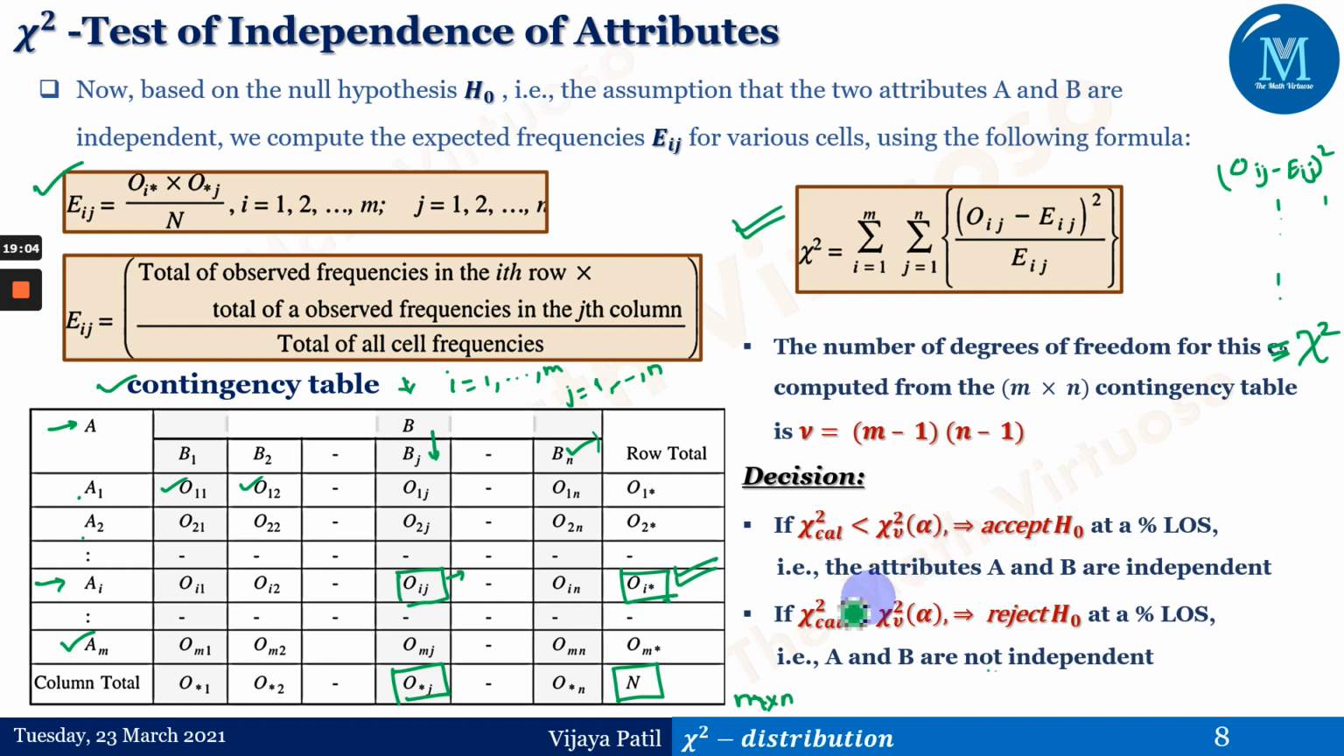So this is all about the chi-square distribution, the chi-square test of goodness of fit, and the chi-square test of independence of attributes. We'll be solving problems in detail based on the theory we have defined now.